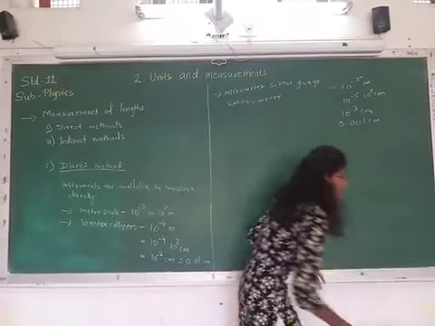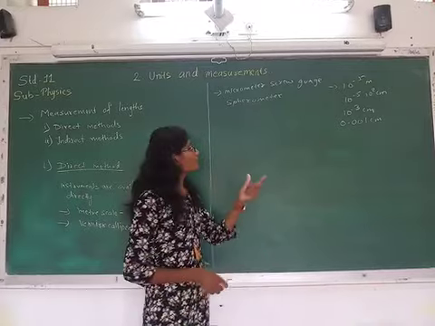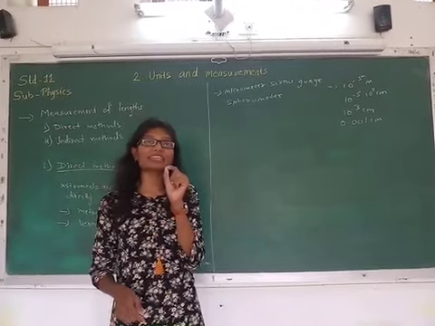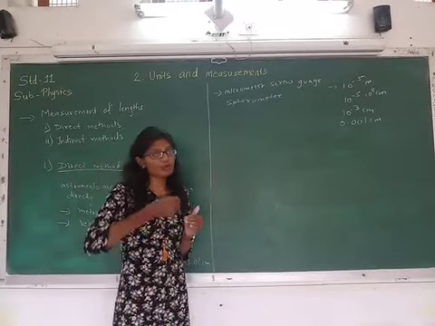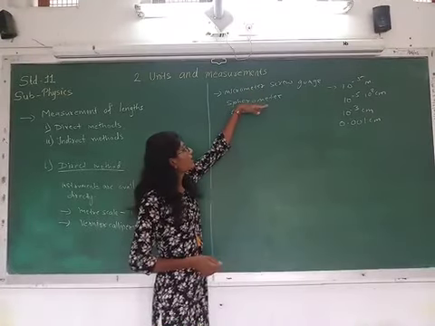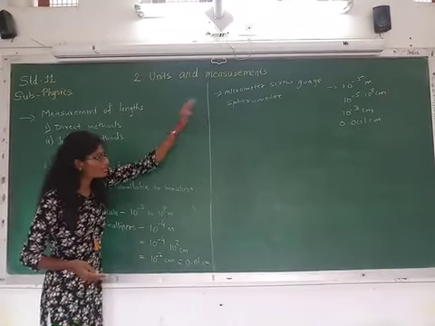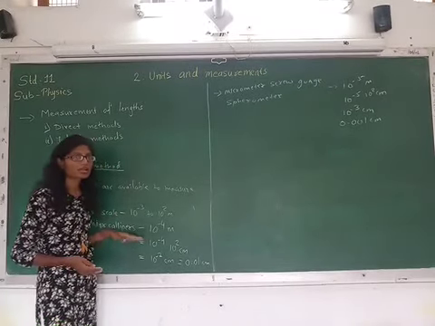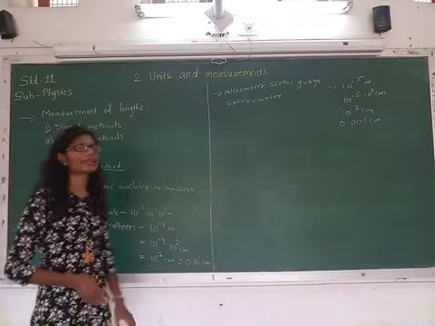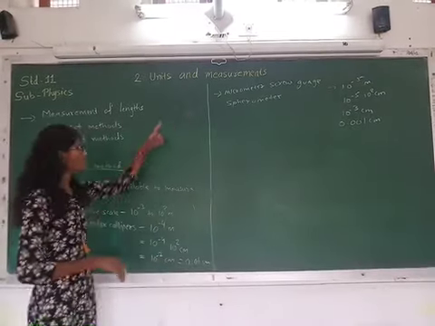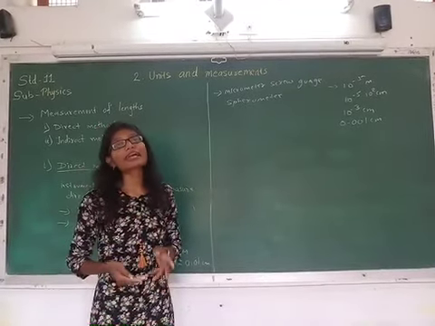So actually micrometer screw gauge and spherometer are used to measure very small dimensions. That is, with the help of micrometer screw gauge, we can measure even the thickness of the wire, and that you will be having in your practical. So for small measurements, we will be using micrometer screw gauge, spherometer, and for the large measurements compared to the micrometer screw gauge, we will be using vernier calipers. And for even larger measurement compared to this vernier calipers, we can take the meter scale. So we are having these different instruments to measure the length directly, and so it is called as direct method.